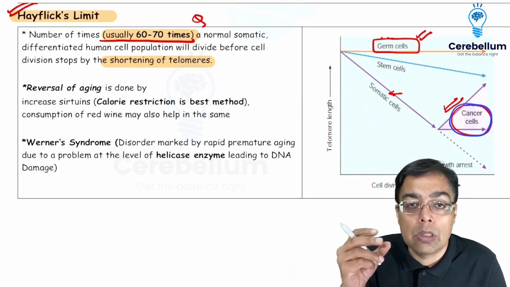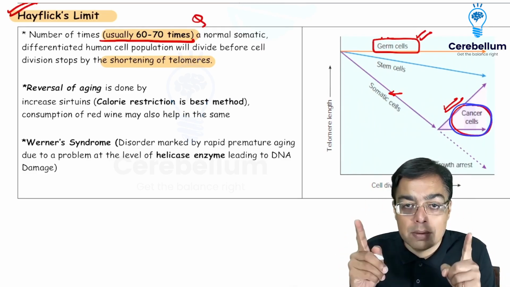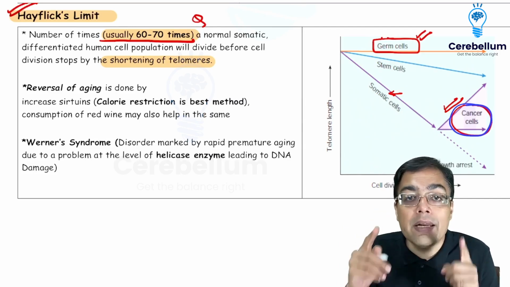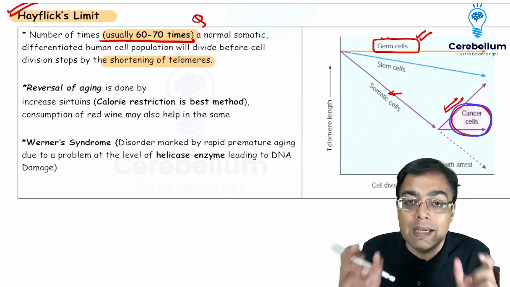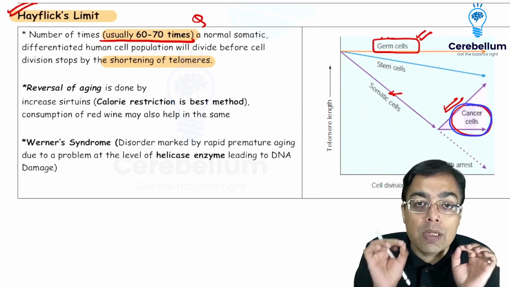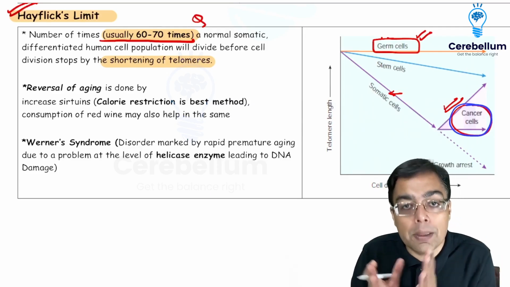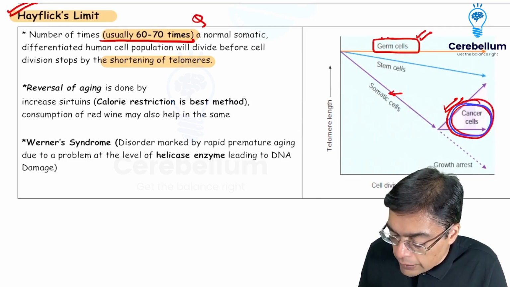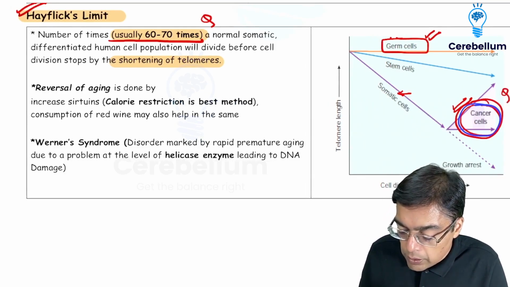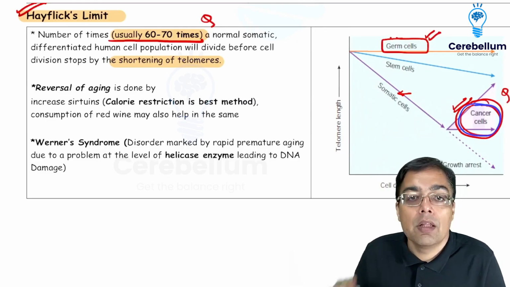What is the importance of knowing about telomerase? If they are maintaining their length, they'll keep on replicating. They never ever are going to die. So the question asked in the exam is immortality of the cancer cells. I repeat my words: immortality of the cancer cells is contributed by... and the answer is going to be answered by most of you pretty well now. Immortality of the cancer cells is contributed by the telomerase enzyme. Right?